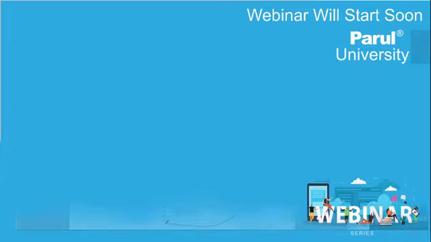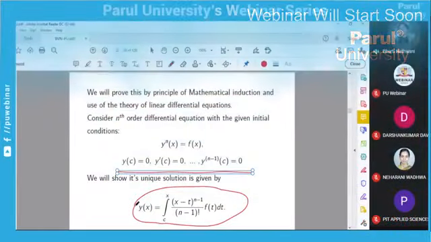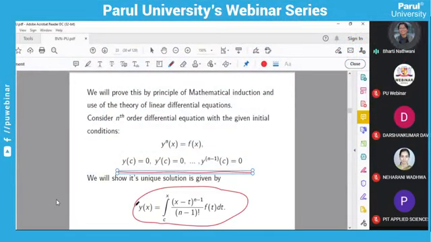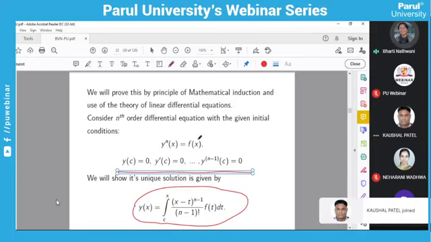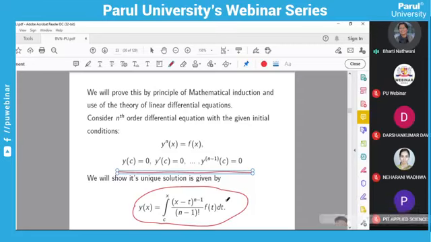Cauchy's formula. By the principle of mathematical induction, very first we are going to prove for n equals 1. If you take n equals 1, you will get y dash x equals f of x. You are going to integrate this, you will get some answer, and you will easily derive this.